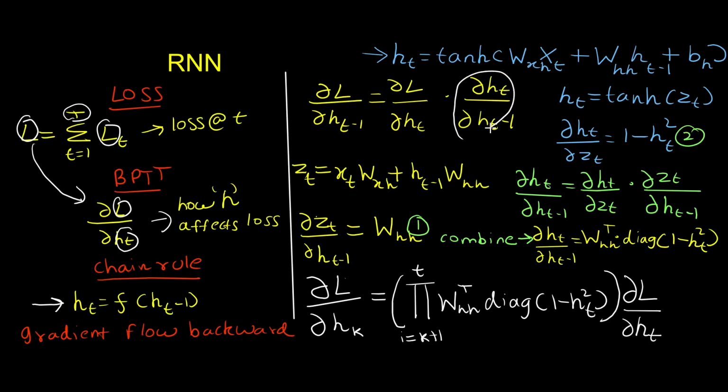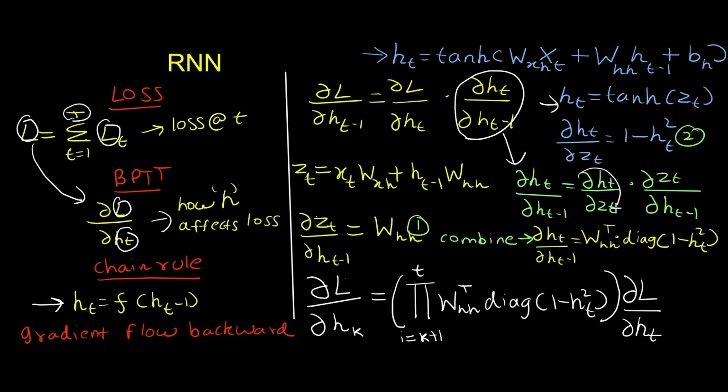So this, I expand in the green equation below. This can be further expanded into its constituent terms, product by chain rule. Here ht directly depends on zt, as we can see, because ht is a tanh function of zt. So using chain rule and this equation, we can expand this. We know what zt and ht are, so we can go ahead and find the equations for these two.